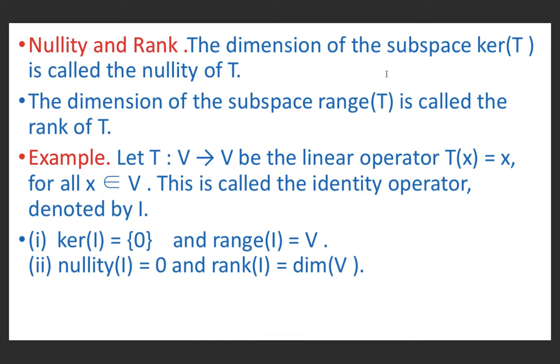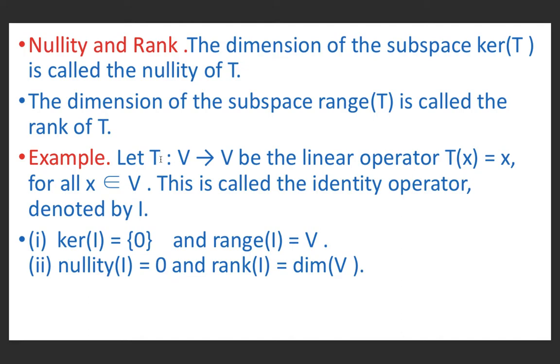Now, the dimension of the subspace kernel of T, or dimension of null space of T, is called the nullity of T. Dimension is nothing but the number of elements in its basis. The dimension of the subspace range of T is called the rank of T.